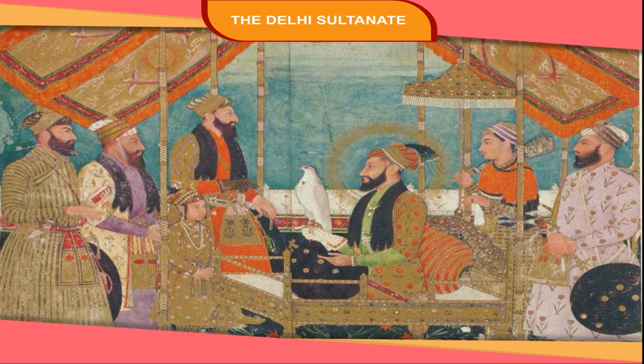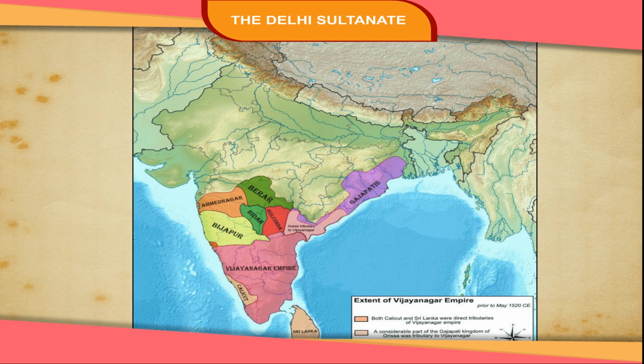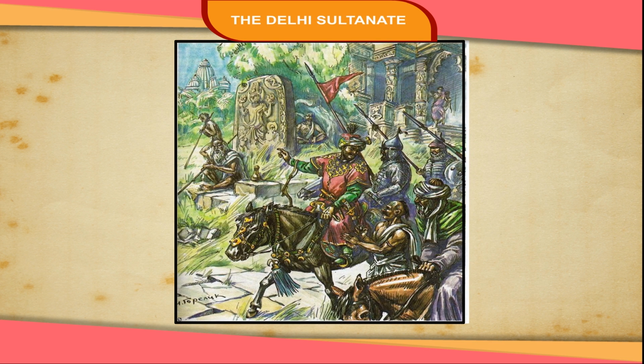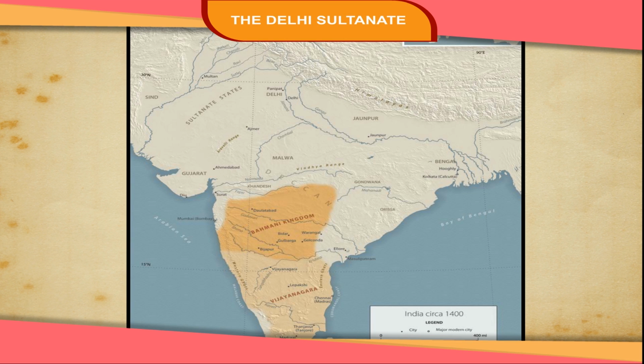Muhammad bin Tughlaq laid stress on merit and raised many people of humble origin to high positions. This offended many of the nobles, and they refused to cooperate with him. His empire covered the Deccan and South states, which Alauddin had not annexed, and also Orissa and Bengal. He administered the Deccan and South directly. During his last years, there were many rebellions. The size of his empire created problems for him.